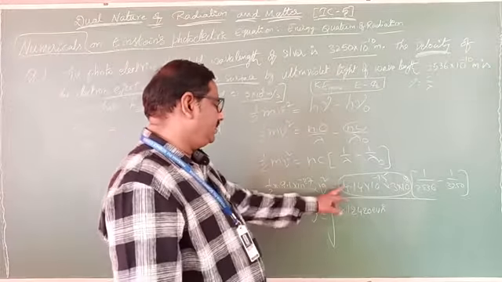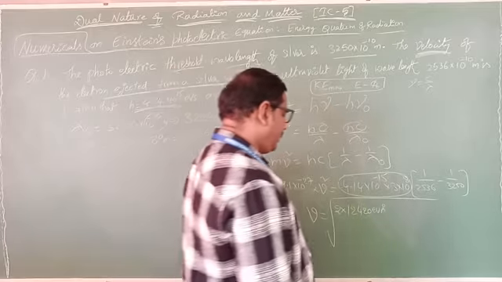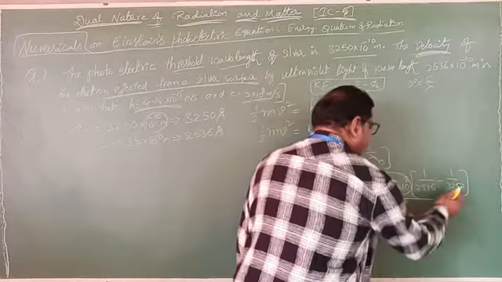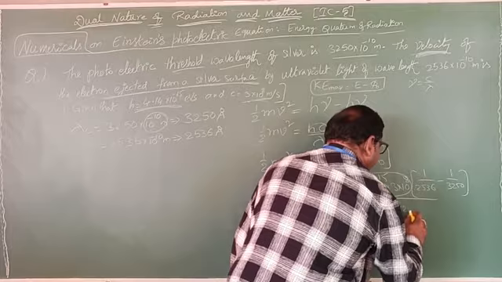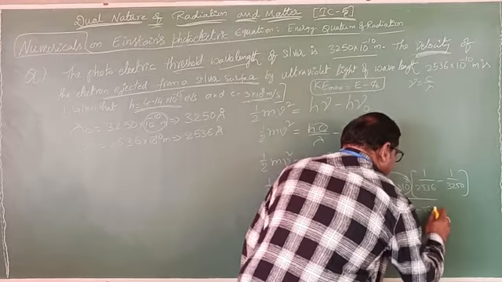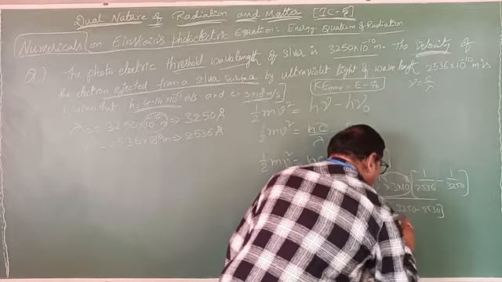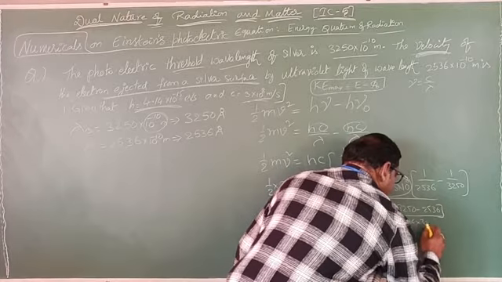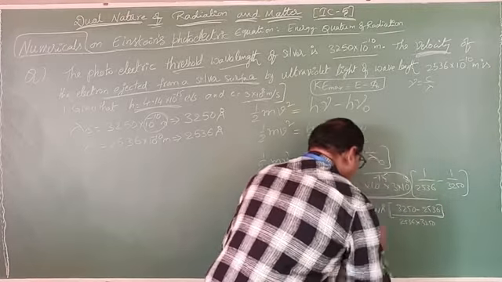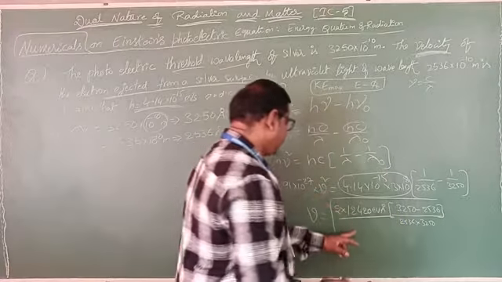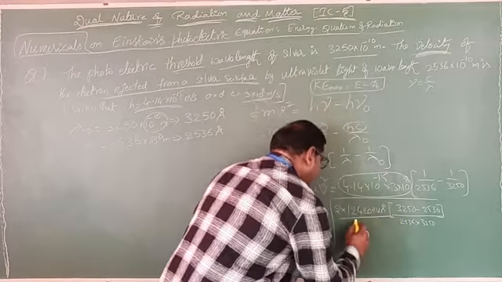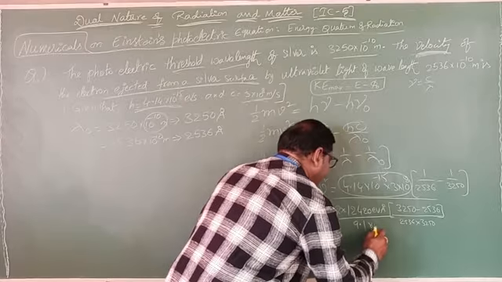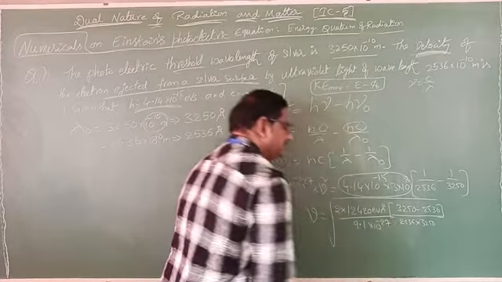This 2 I want to take to this side. Into here, if you take the LCM, 3250 minus 2536 by 2536 into 3250, whole divided by mass. Here the mass is there, so mass will come to this side, then it will become 9.1 into 10 power minus 31.